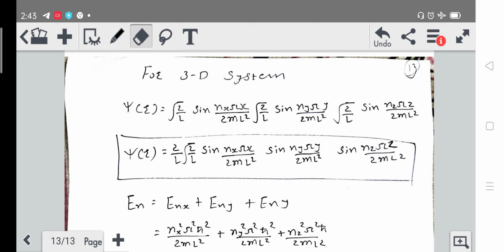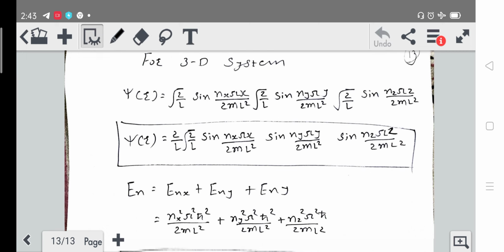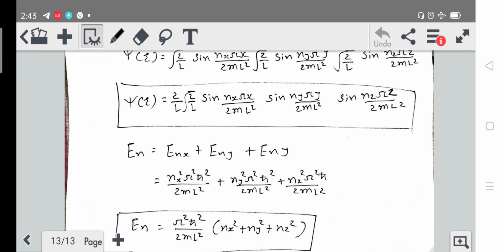Now let's talk about the energy eigenvalue of the potential well. It will be Enx plus Eny plus Enz. Sorry, I forgot to mention z here; instead of z I have mentioned y. So please correct it.